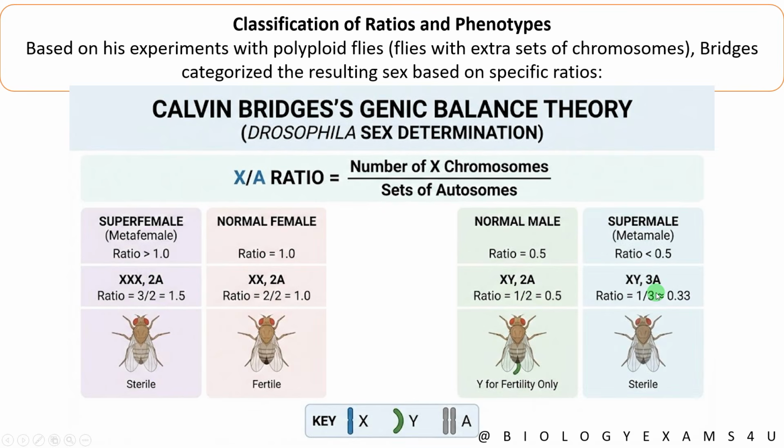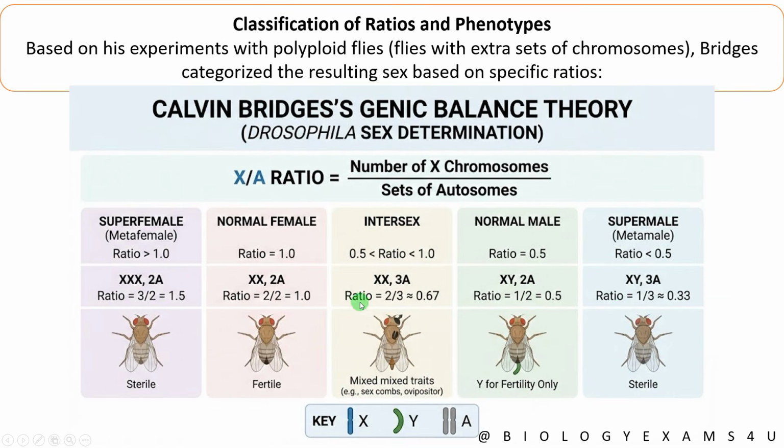If there are 3 sets of autosomes with XY, there is only 1 X chromosome and 3 sets of autosomes, 1 by 3, so the ratio will be 0.33. If the ratio is less than 0.5, it will be a super male, and that is sterile also. And finally, he found out that if there are 2 X chromosomes and 3 sets of autosomes, then it will be 2 by 3, that is 0.67. A ratio between 0.5 and 1 will be intersex, which shows mixed traits of both males and females.